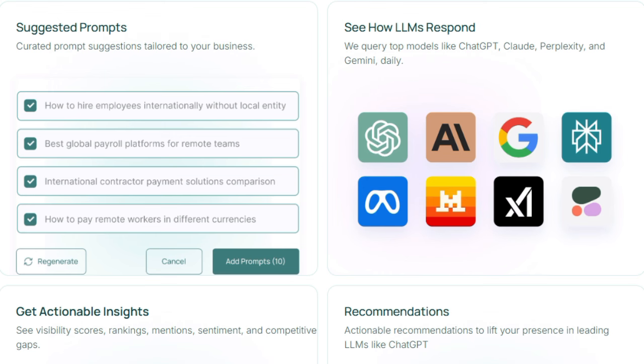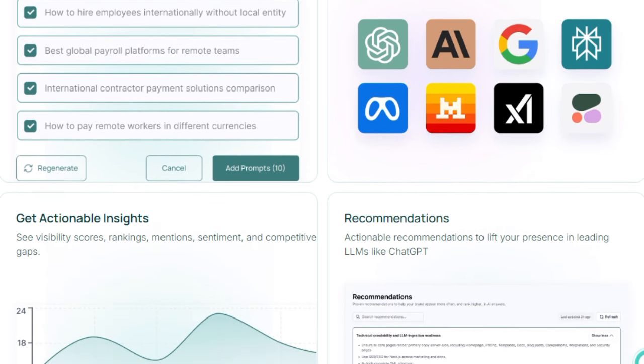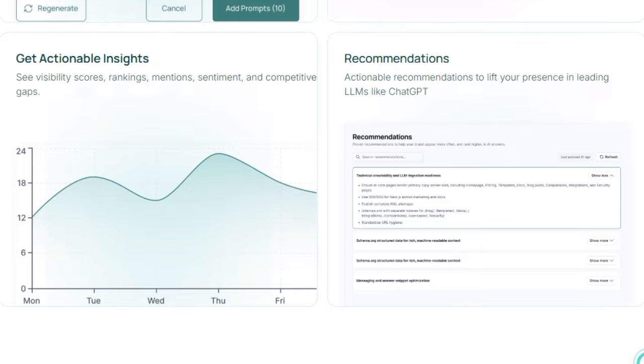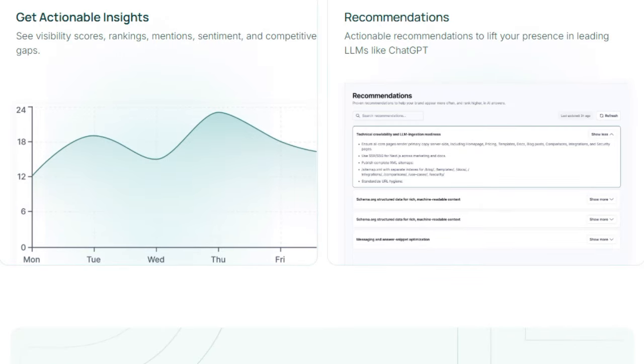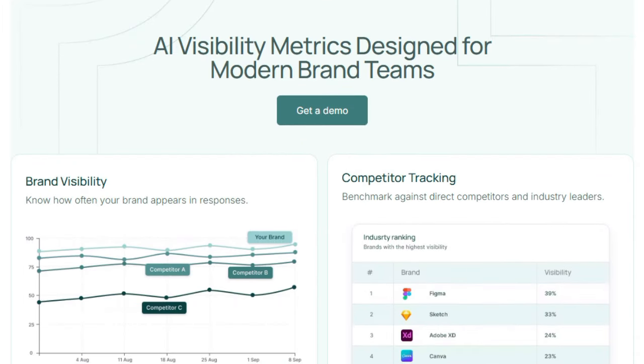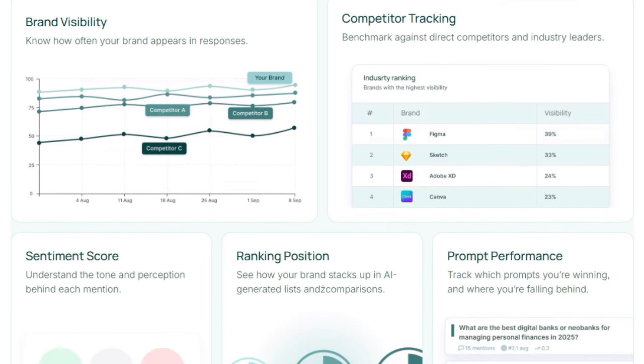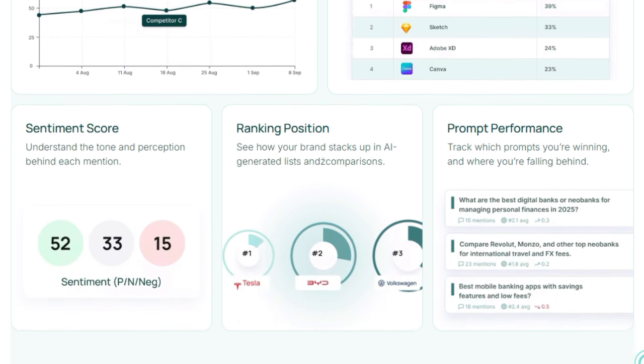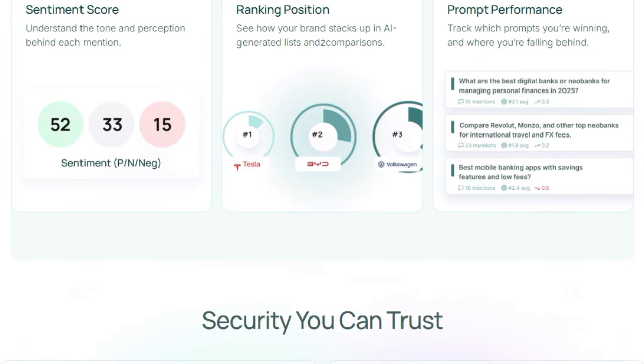Another standout feature is the competitor benchmarking. It's not enough to see where you show up. You also need to know who is outpacing you. PromptSignal allows you to compare how your rivals are being featured or ranked by the same AI models. That competitive insight can lead you to tailor your messaging or content strategy to better align with what these models prefer to surface. But it doesn't stop at analytics. It also provides actionable recommendations, ways to optimize your prompt strategy, content framing, or positioning so that your brand shows up more prominently in AI responses. In other words, it bridges insight and action.